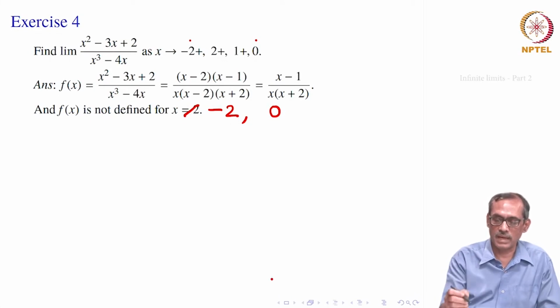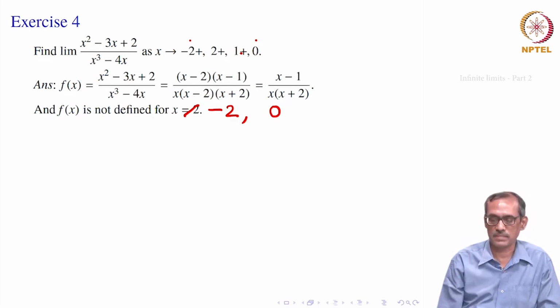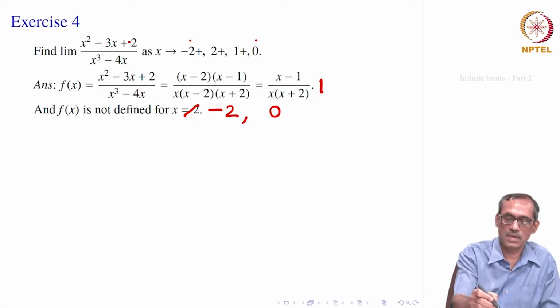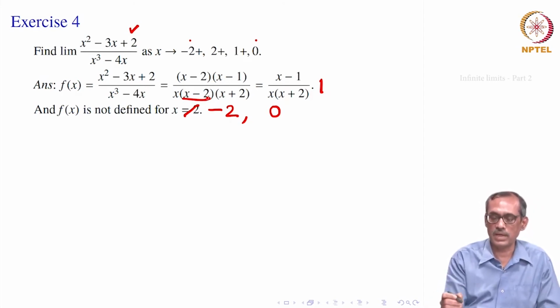Okay. Everywhere else, at the other points, whatever you are required to find the limit at, it is well defined. But that means from the domain we have excluded x equal to 0, x equal to minus 2 and x equal to 2 also. The function is defined everywhere else except at these 3 points 0, minus 2 and 2. Of course, this last expression does not show that, but our function is given this way. So, that means we cannot define it at x equal to 2. So, except these 3 points 0 and plus or minus 2, it is defined everywhere else.